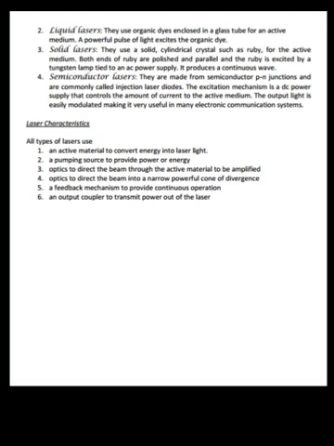Laser characteristics. All types of lasers use an active material to convert energy into laser light, a pumping source to provide power or energy, optics to direct the beam through the active material to be amplified, optics to direct the beam into a narrow powerful cone of divergence, a feedback mechanism to provide continuous operation, and an output coupler to transmit power out of the laser.